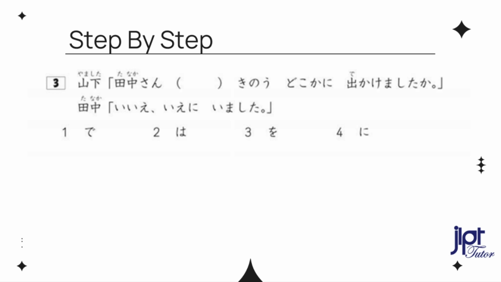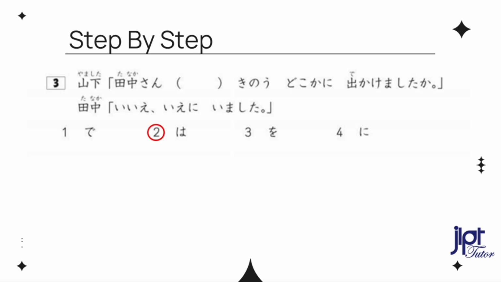There are 2 people talking. Mr. Yamashita asked Mr. Tanaka about yesterday. Did you go somewhere yesterday? Then Mr. Tanaka said he was home. The meaning of the sentence in English is complete. But if you look at the Japanese sentence, what is missing? The answer is number 2, wa.